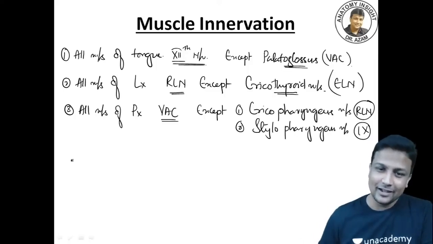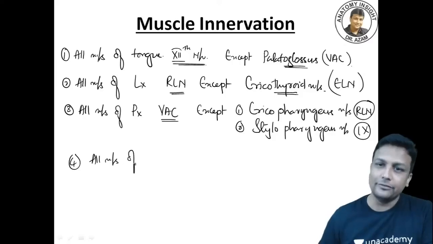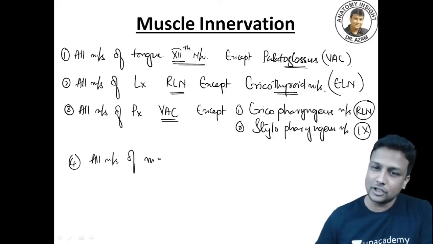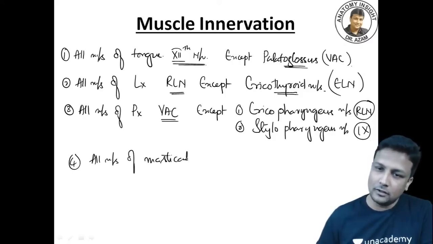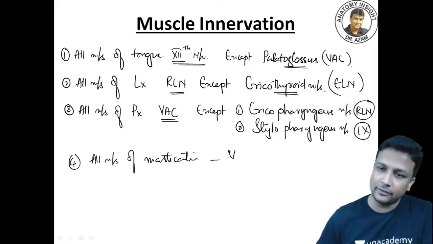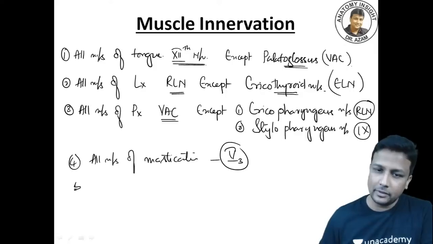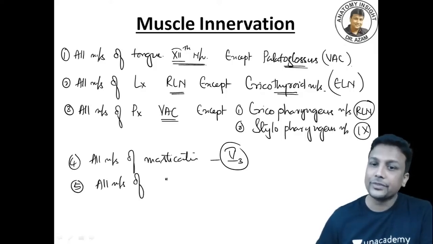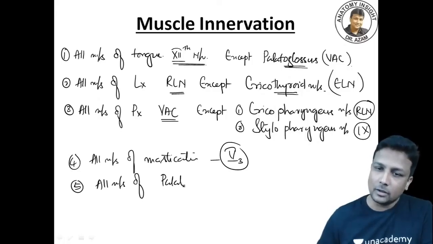Number 4, guys, all muscles of mastication. All the muscles of mastication will be supplied by which nerve? That is your mandibular nerve, V3. And remember one more thing right now: all the muscles of the palate